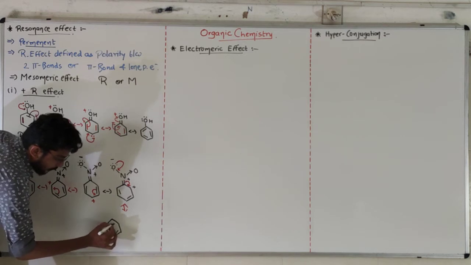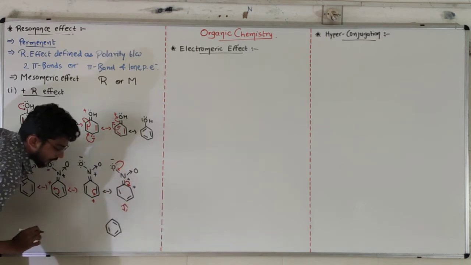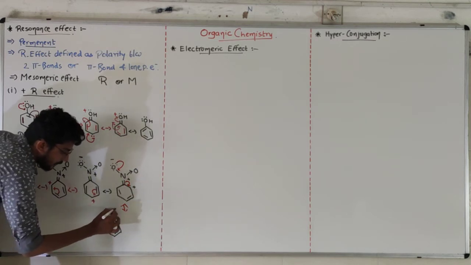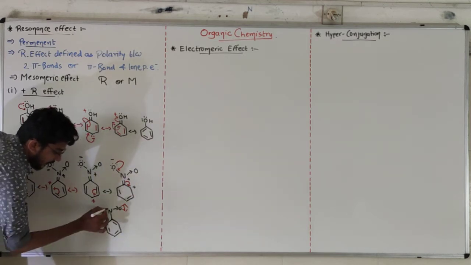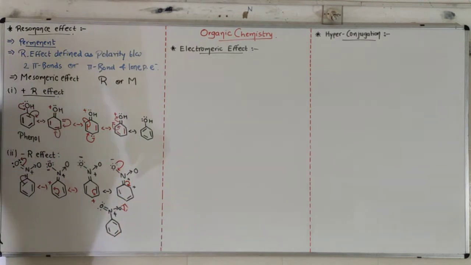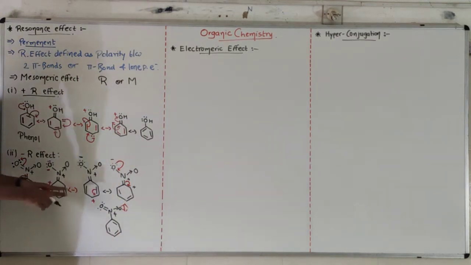Double bond and double bond, this bond is shifted over here, a single bond because one bond is reduced, coordinated oxygen, and now double-bonded oxygen. Nitrogen is originally plus. Again the original structure is gained.